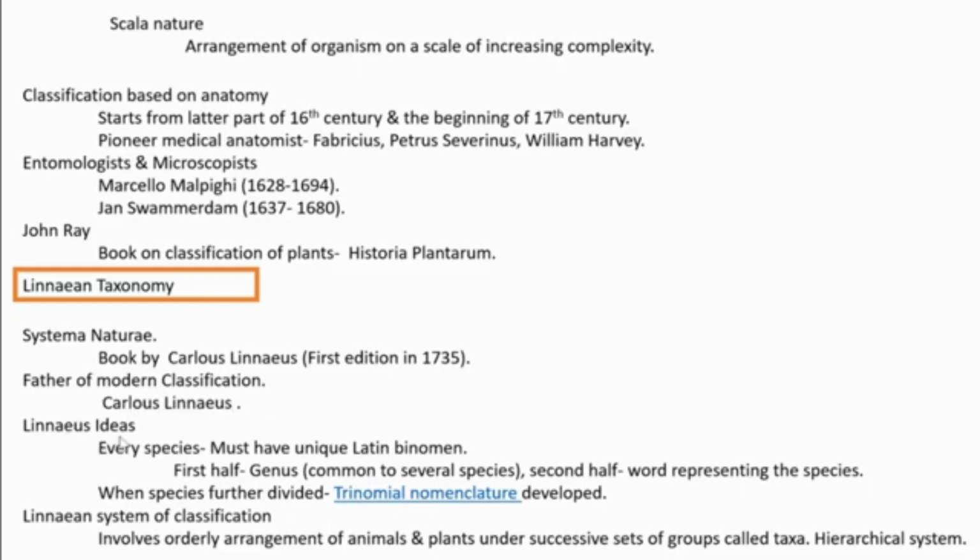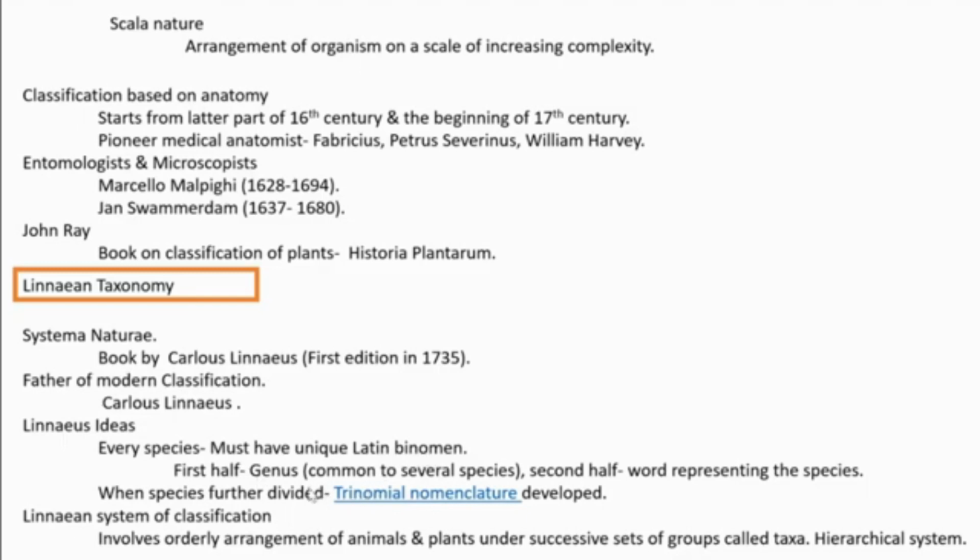What were the ideas of Linnaeus? He said that every species should have a name having two parts. A binomial system of naming should be there for every species.